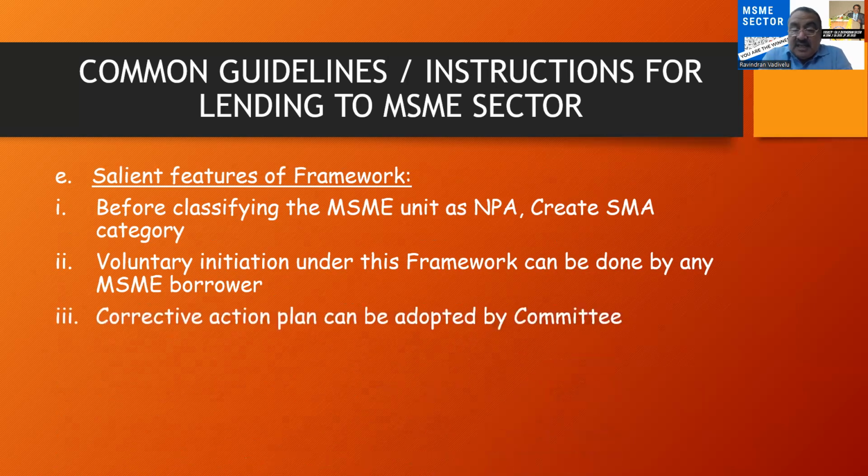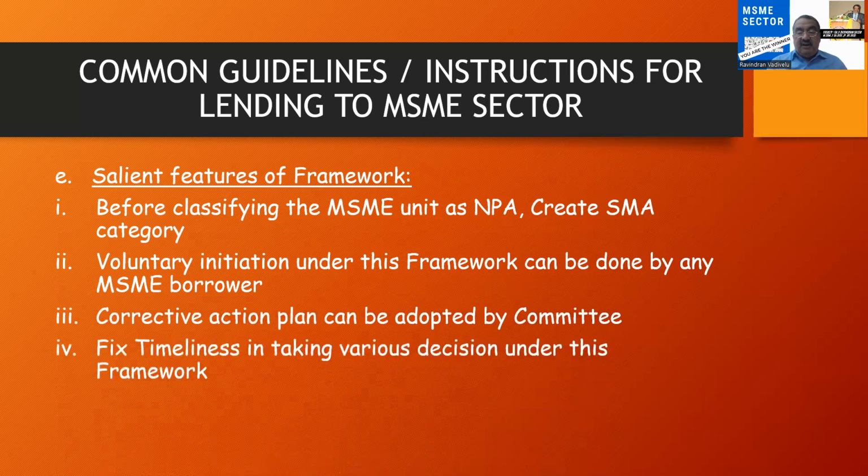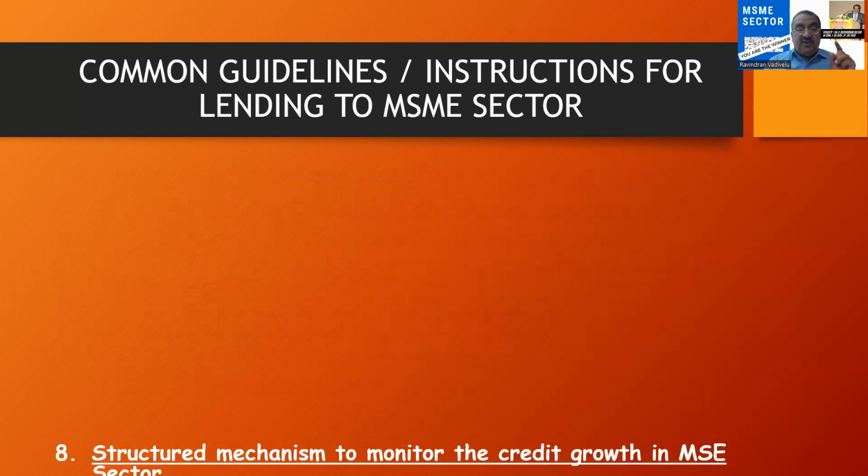And for this, a corrective action plan must be given by the bankers or through its committee to the MSME units. And they have to fix the timelines in taking the decision under the framework. That is, whether to go for NPA or not, what are the effects in the SMA, everything should be considered by the banks. So banks have been directed to keep to the timelines in decisions.